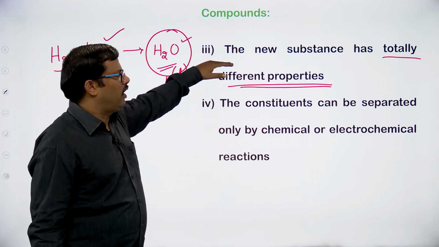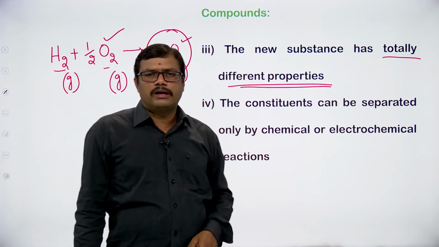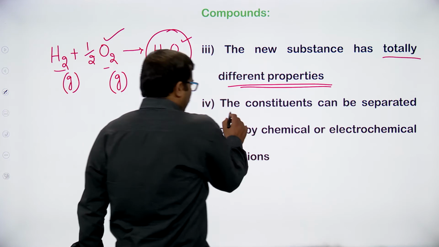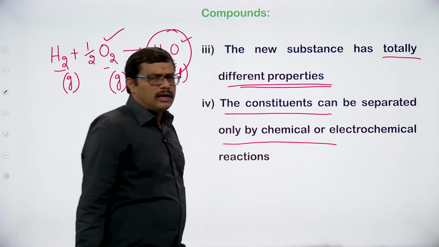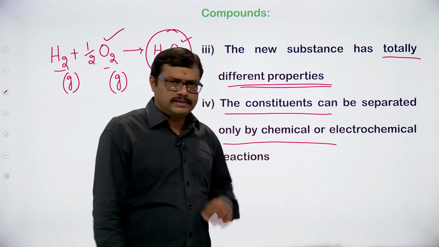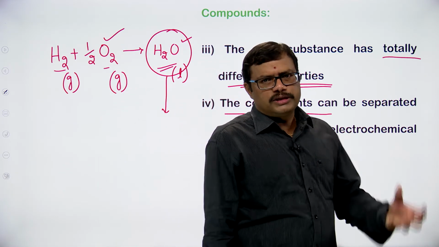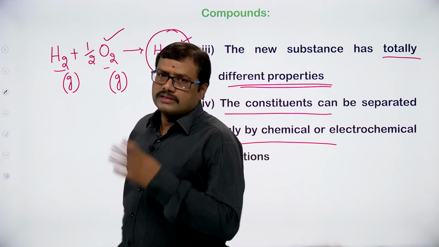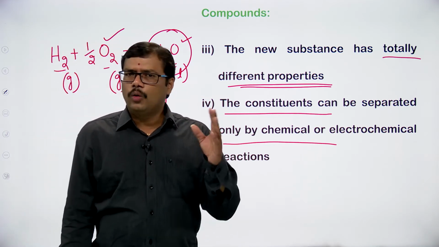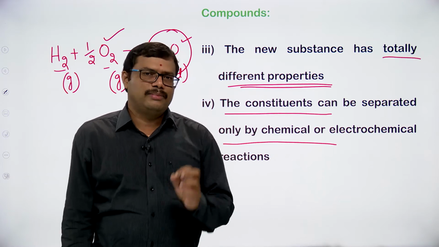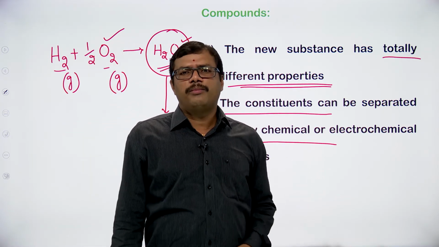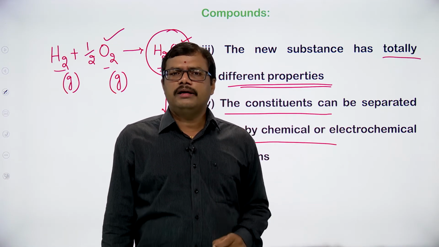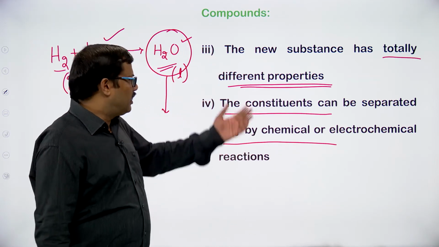The new compound that is formed will have totally different properties. Totally different properties it is going to exhibit. Okay, right. So the constituents can be separated only by a chemical or electrochemical reaction. The fourth statement says that in case of a compound, if I want to take out the components from the compound, the separation can be possible only by chemical reactions, not by physical reactions. We cannot separate the components of a compound just by physical means. It has to be separated only by chemical reactions. So we have to use chemical reactions in order to get the constituents.